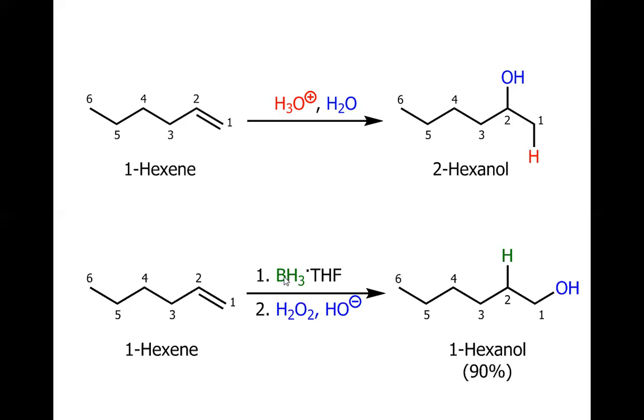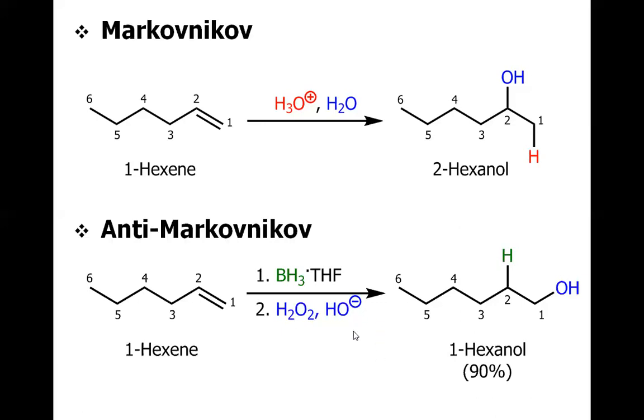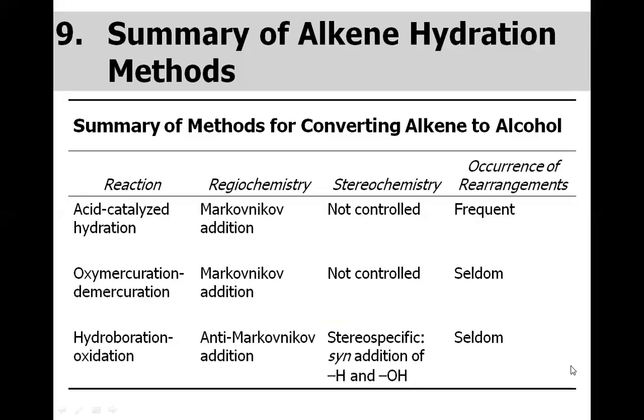However, if you use the hydroboration and oxidation reaction, the reverse will occur. Rather than the OH attaching to carbon 2, it will go to carbon 1. So this is the anti-Markovnikov product. So remember, if you want the Markovnikov hydration product, use the acid or the oxymercuration demercuration process. But if you want the anti-Markovnikov hydration product, go for the hydroboration oxidation reaction. The first was the Markovnikov product, the second was the anti-Markovnikov product. So this is the summary that we have just discussed.